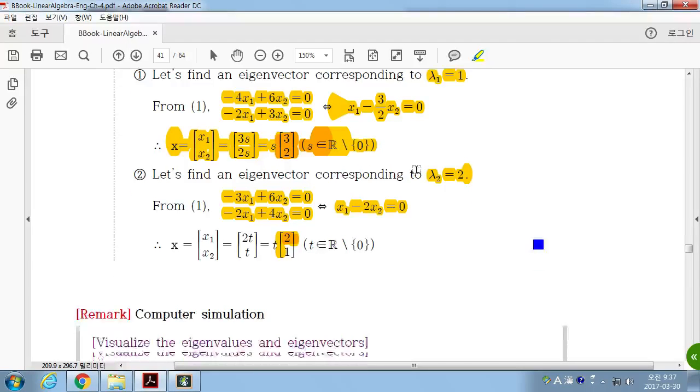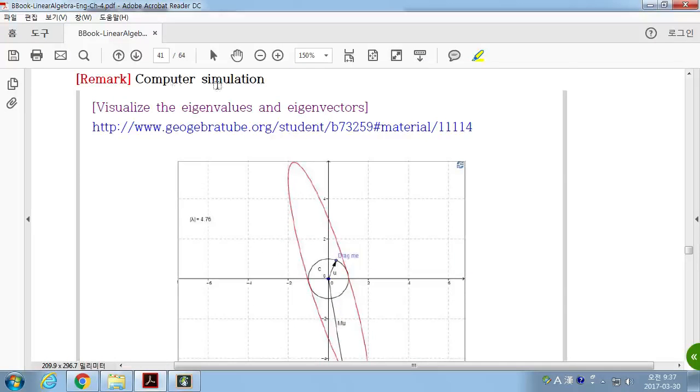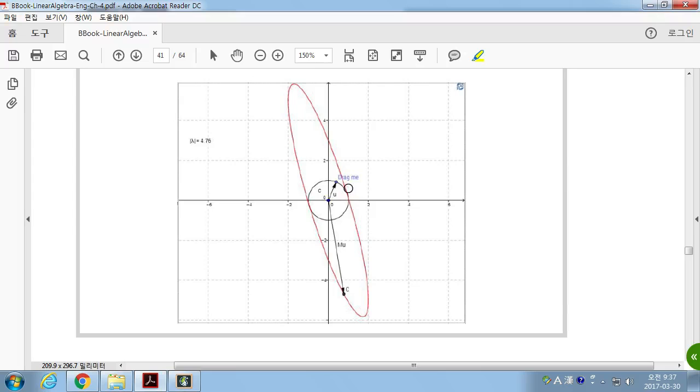for lambda i's. These are the computer simulation of eigenvalues. For example, we had the vector u here. If you multiply in R2 a matrix M on this vector, then that will be another 2 by 1 vector. So that could be here, or here, or here, or whatever. If you connect all of those, then you will see some kind of ellipse like this, because it moves continuously. So Mu can be here.